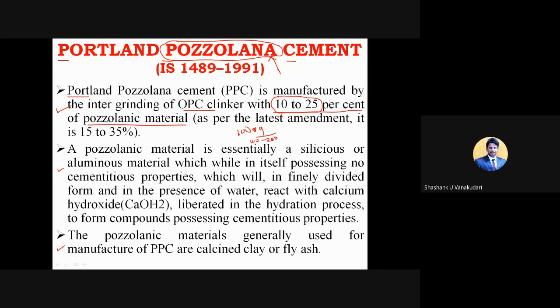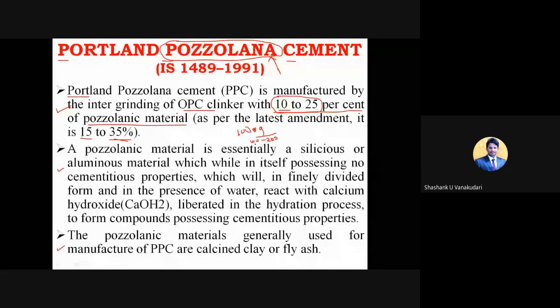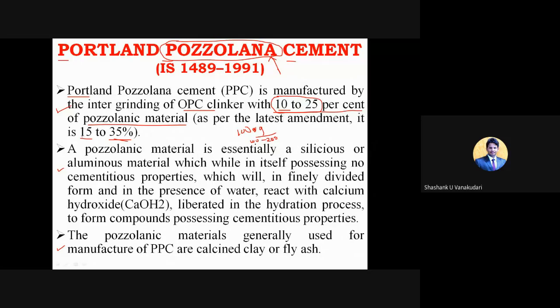As per the latest amendment or whatever policy they have made, they are going to increase that from 15 to 35. So they can use 10 to 35 percent, depending upon the quality of that pozzolana, right? So why are we going to use this pozzolanic material in the cement, what's the use? One thing is it is easily available, since it is a byproduct, a waste product, and that pozzolanic material will be available from the industry.